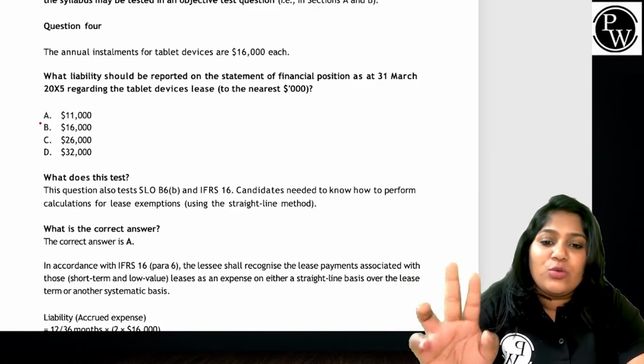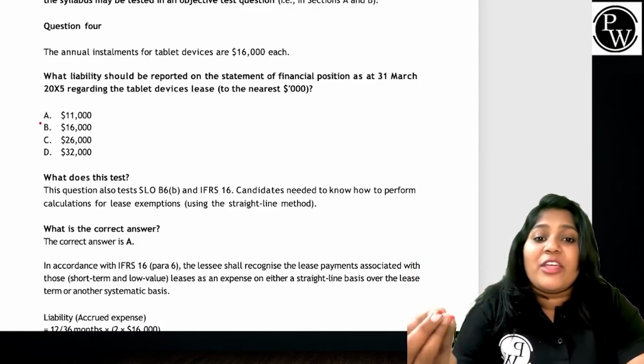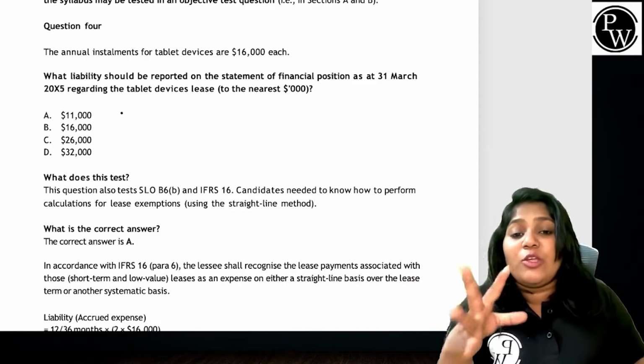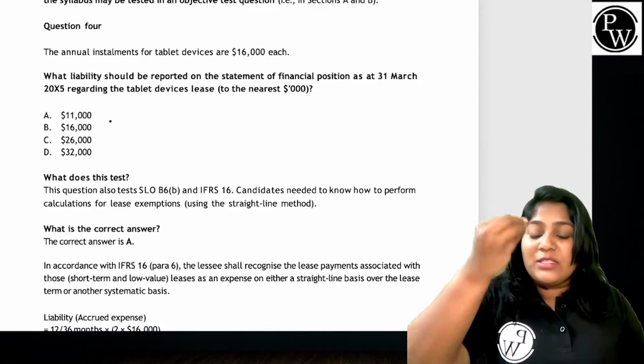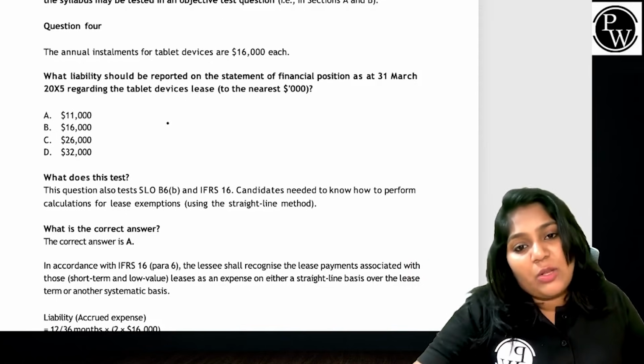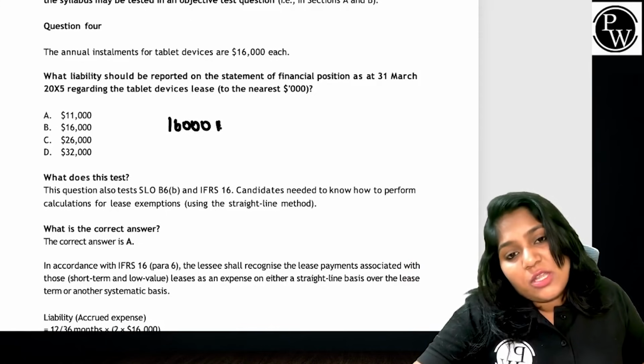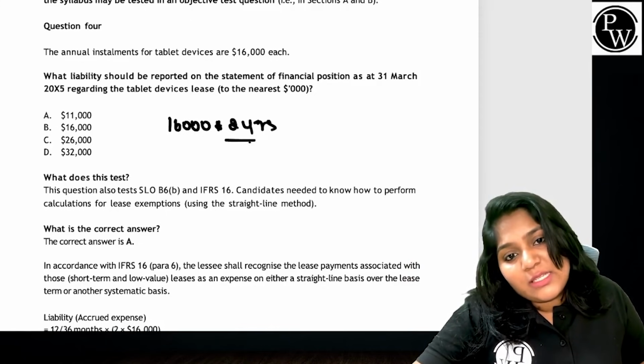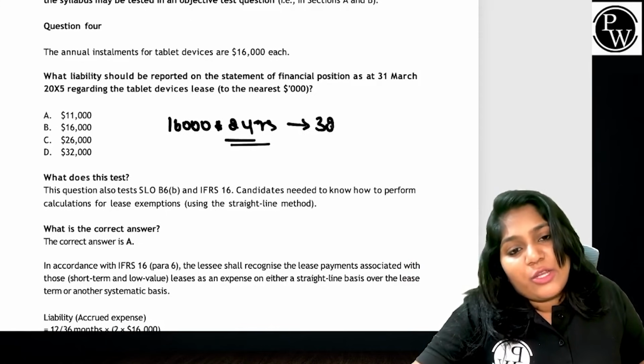I will be paying two $16,000 each. The fair value doesn't matter, people, here. The fair value of the tablet is not at all important. It's about installment. I pay $16,000 for 2 years, in 2 years as installment. That means I'll end up paying $32,000.